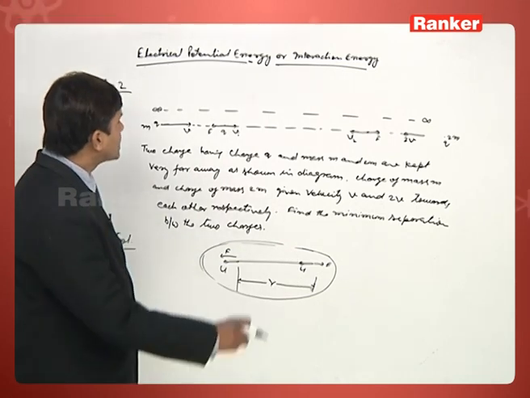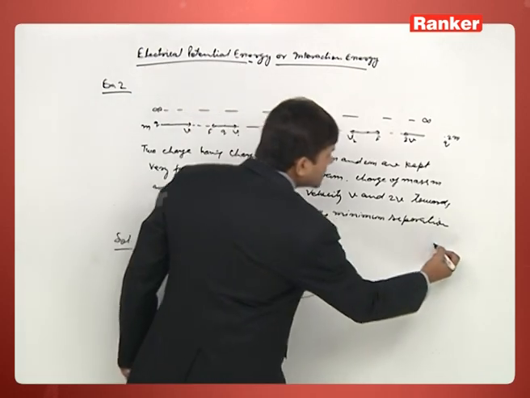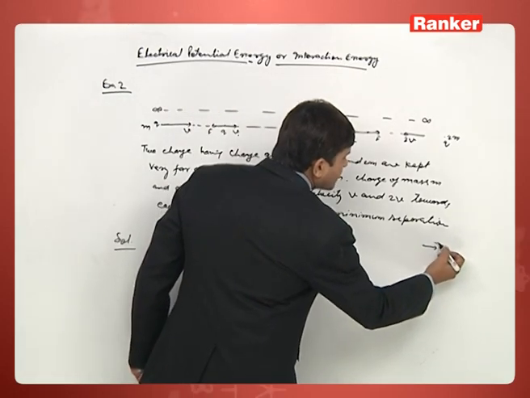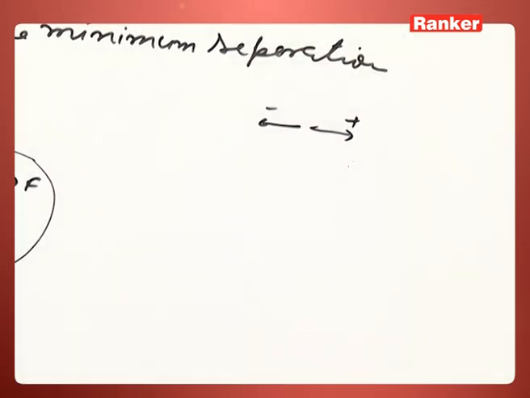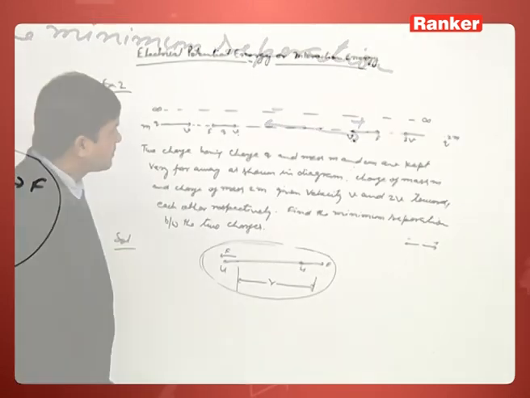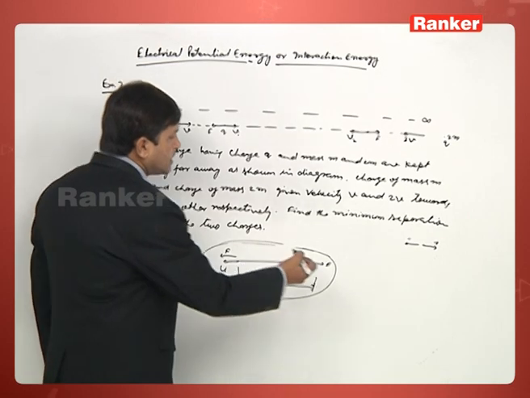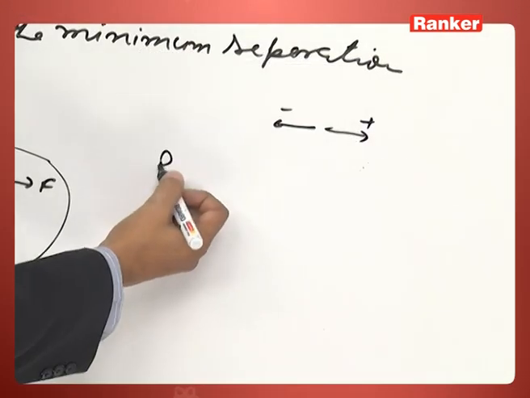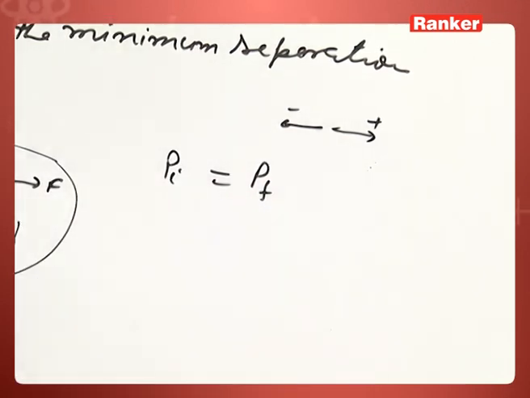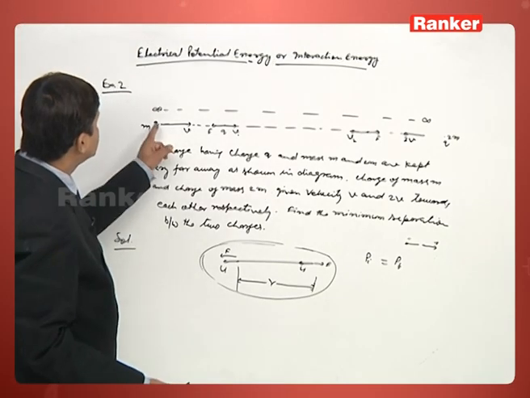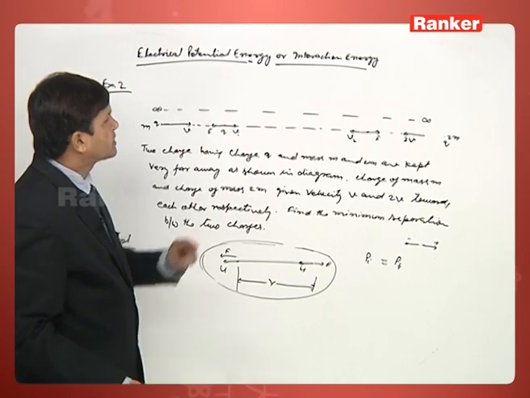If we consider this as the positive direction, this is the negative direction. According to conservation of linear momentum, initial linear momentum P initial is equal to P final. Initial means when these two charges were at infinity.